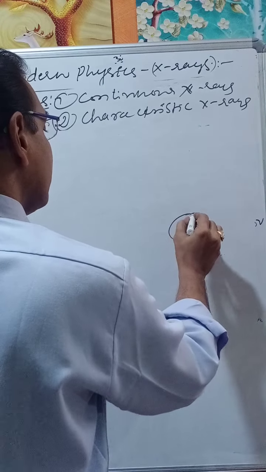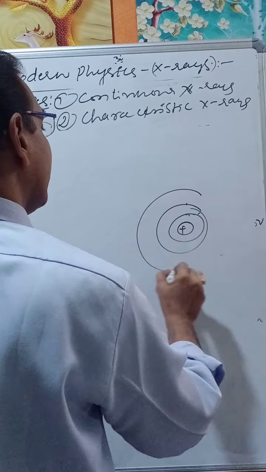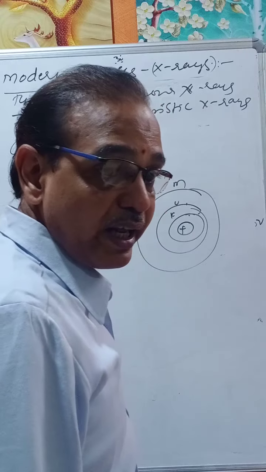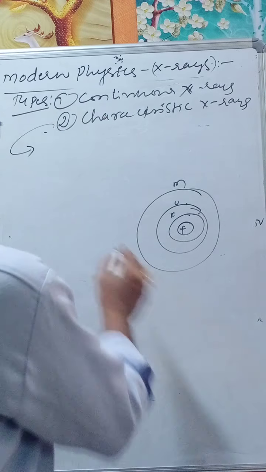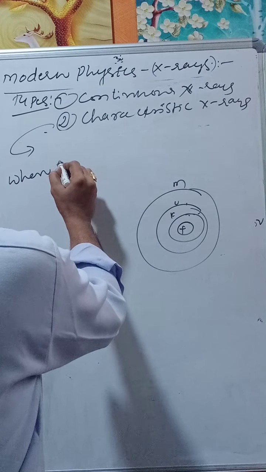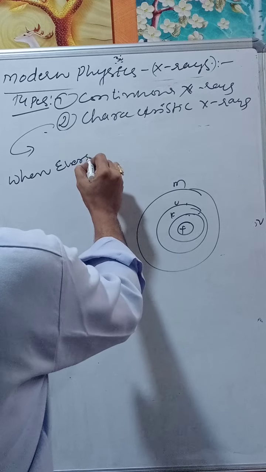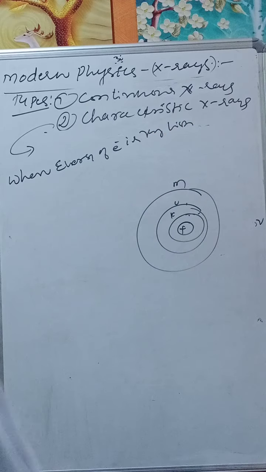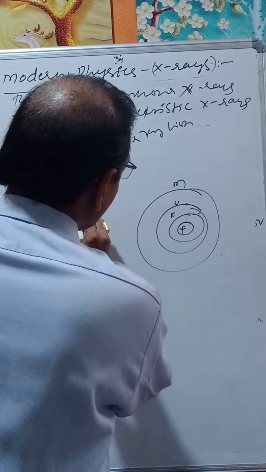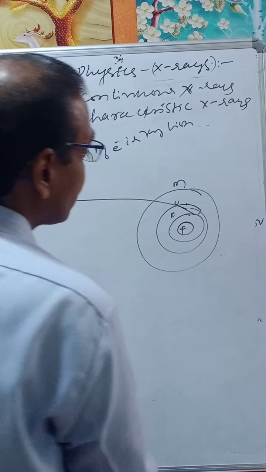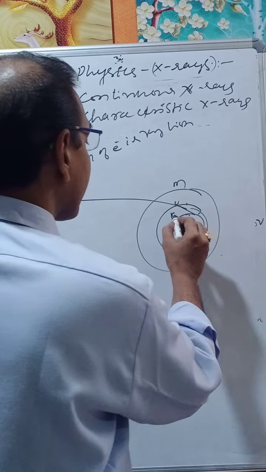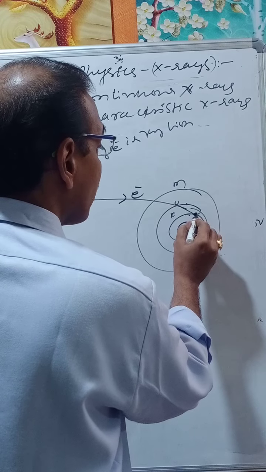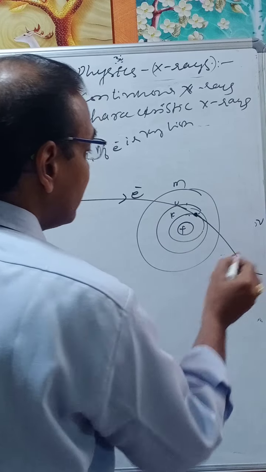This is a nucleus, this is the first orbit, the second orbit, and third orbit: K, L, M, and so forth. In continuous production, we have taken high speed electrons. When the energy of the electron is very high, it enters into the inner shells. It enters the K shell and knocks out the electron in this shell, and the electron comes out like this.